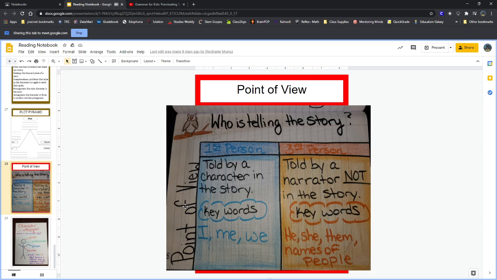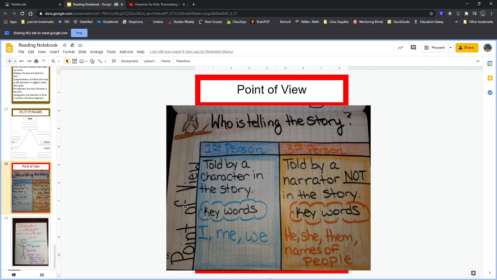First person means that your story, whatever it is, is being told by a character that is in the story. So a way to think about it is like when someone tells you a story about themselves. Okay?